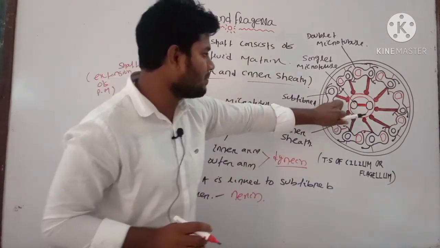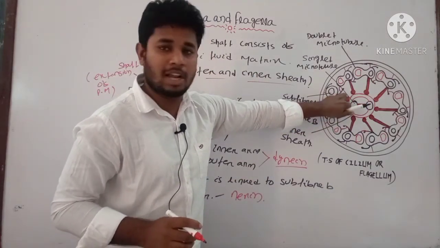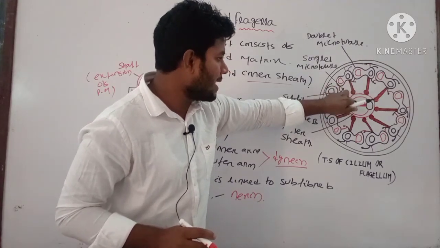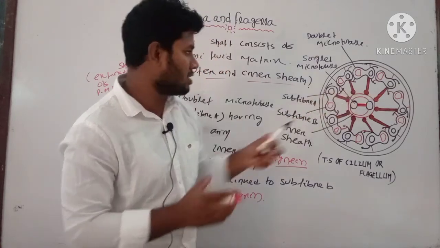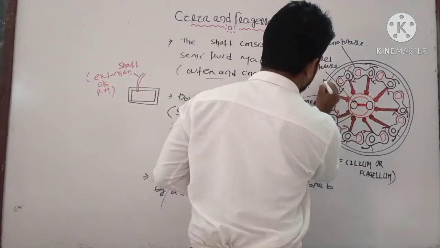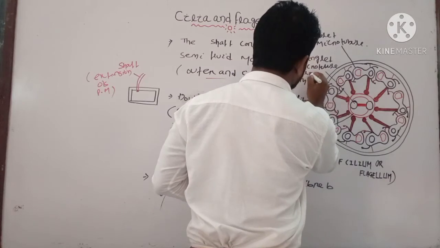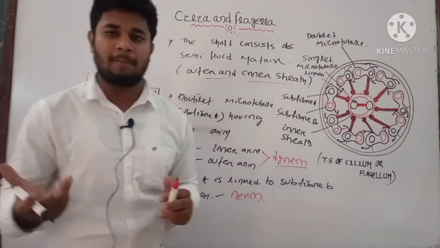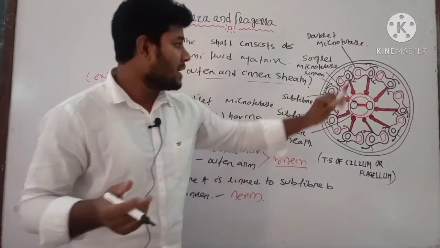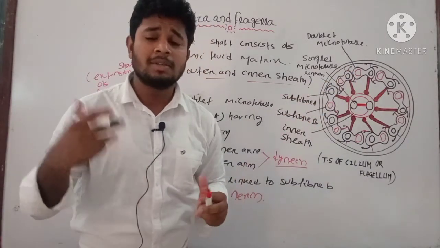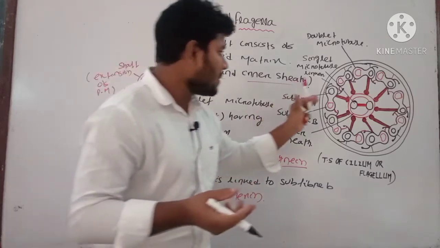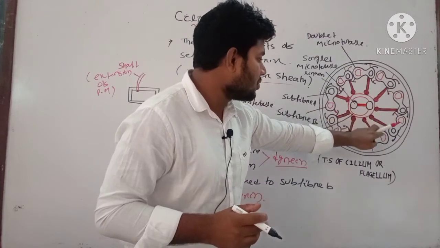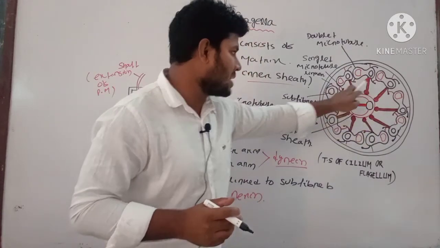Here you can see the diagram. In the subfiber A, the inner arm is present. The inner arm is connected to the subfiber B with the help of a linker. This portion is known as the linker. The linker contains which protein? Nexin protein, but the inner arm and outer arm contain the dynein protein. These are the basics about the doublet structure, and you can see the spoke-like structure which is present.